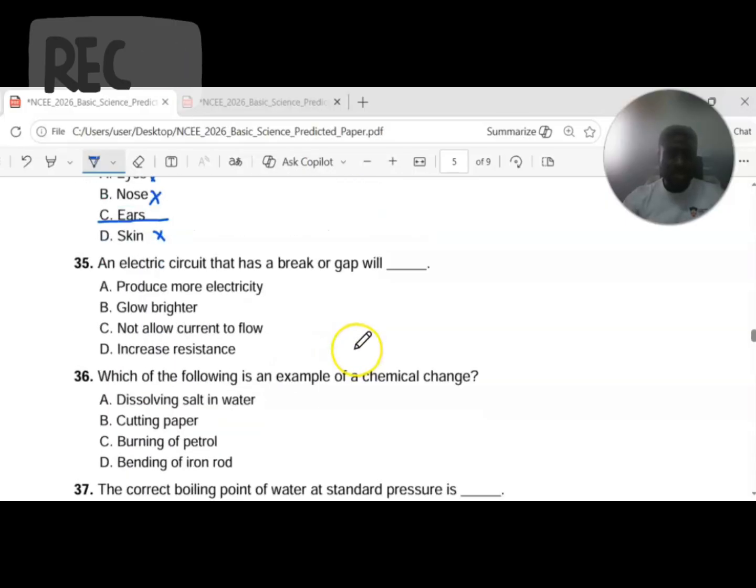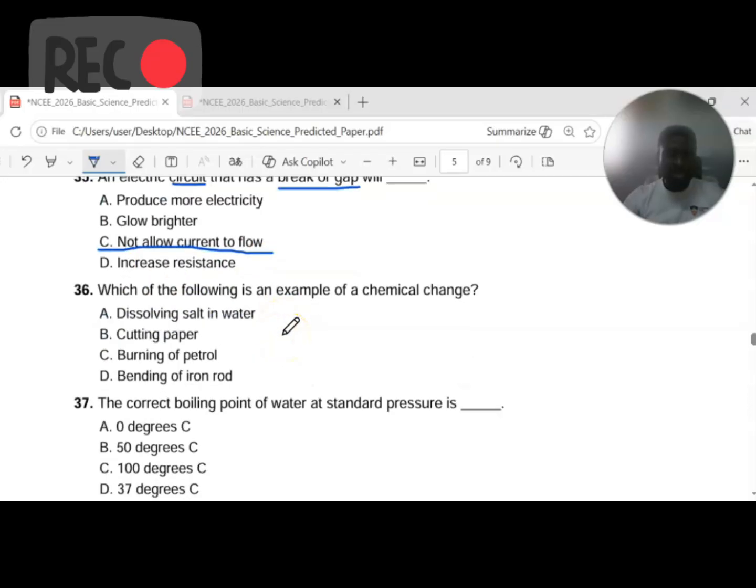Alright, question 35. An electric circuit that has a break or gap will dash. An electric circuit, this is under circuitry in physics, that has a break or gap. That's when the switch is disconnected. What will be the outcome? A, produce more electricity. B, glow brighter. C, not allow current to flow. D, increase resistance. So remember, this break or gap tells us that the switch is not on, so it will not allow current to flow. Other options are distractors.